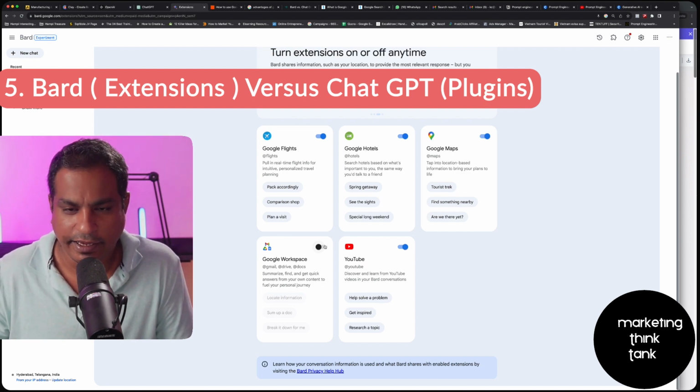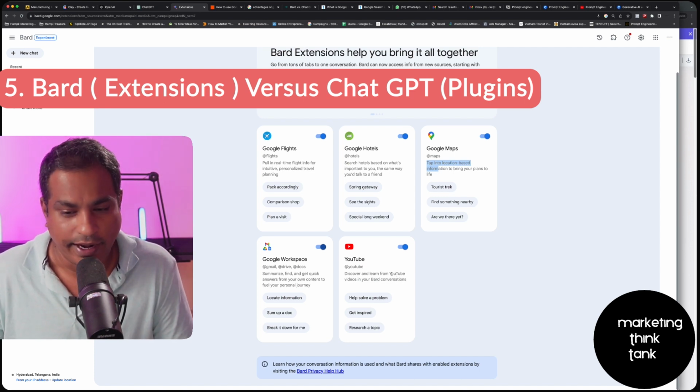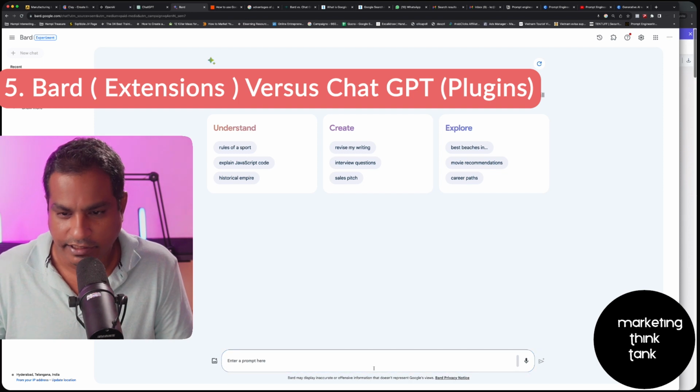Now, let's say it gives you YouTube related video information. It can give you Google Flights related information that can pull in data for your personalized travel planning. The same thing happens with Google Maps, and it can also customize your Gmail connection as well, right? Now, that is something which is interesting. So let's see what happens next.